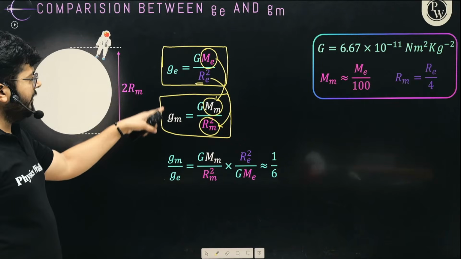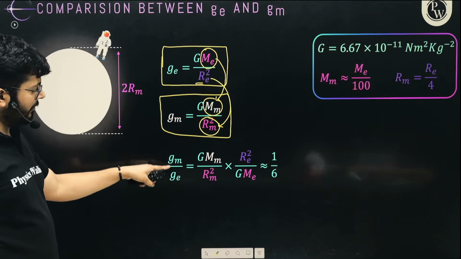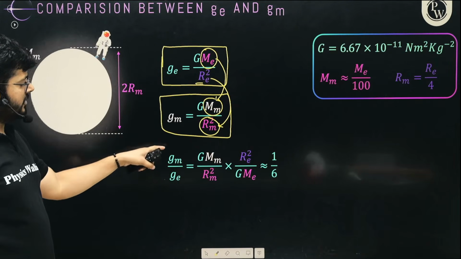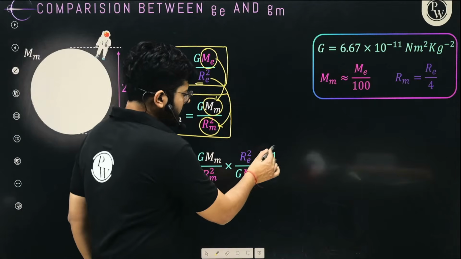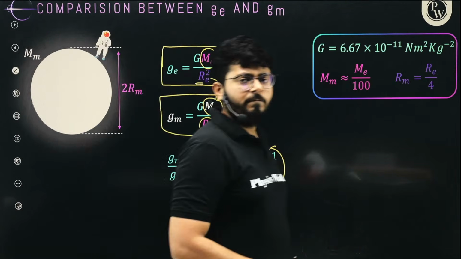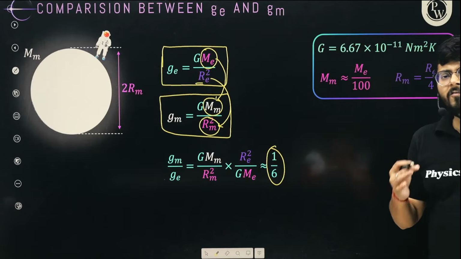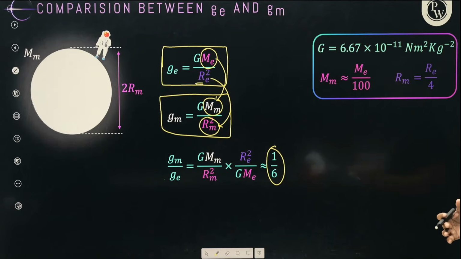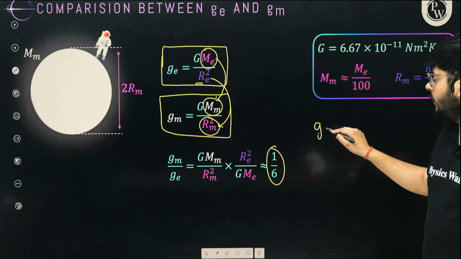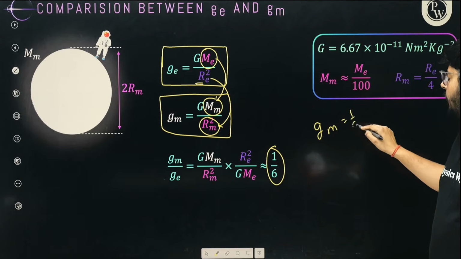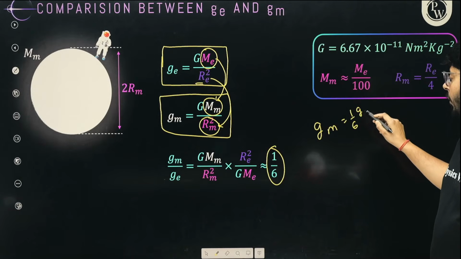Okay. Now you take the ratio of these two things, gM upon gE. What will you get? gM upon gE will be the ratio of these two things, and it comes out to be 1/6. So what do you learn from this idea? We can learn one very specific thing from this, that the acceleration due to gravity on moon is 1/6 of acceleration due to gravity on earth.